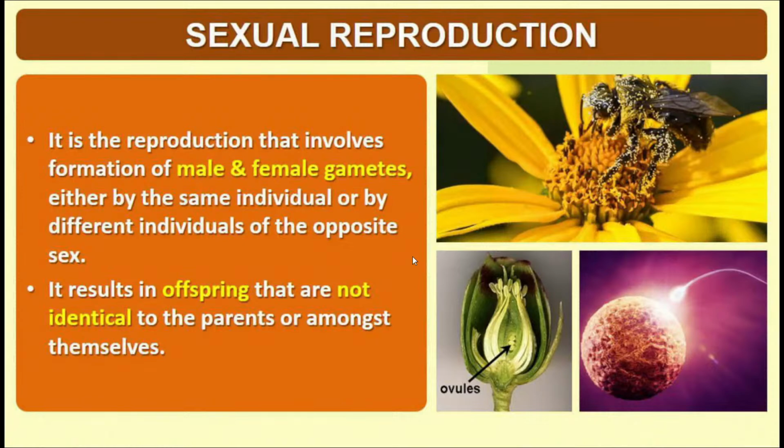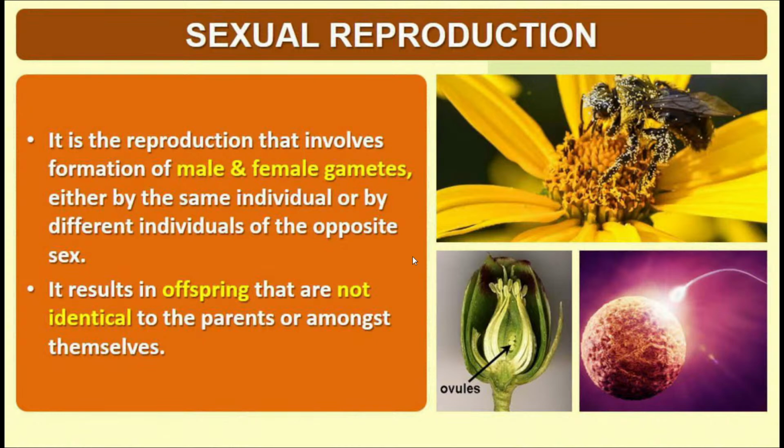Yesterday I discussed with you that reproduction can be categorized into two main types on the basis of the number of parents involved. On the basis of the number of parents involved, reproduction can be said to be asexual or sexual. In asexual reproduction, only a single parent is involved, whereas in sexual reproduction, two parents are involved. I want to say sexual reproduction is biparental in contrast to the monoparental nature of asexual reproduction.